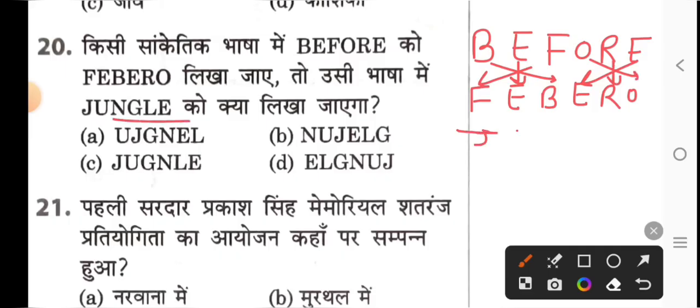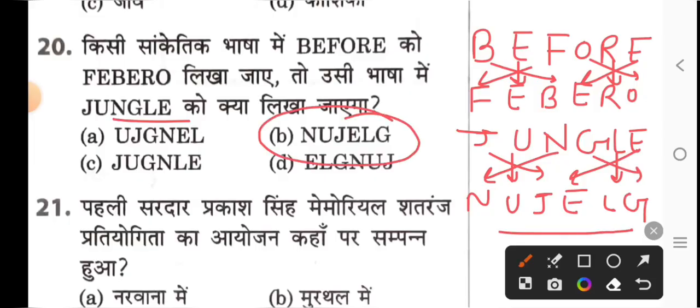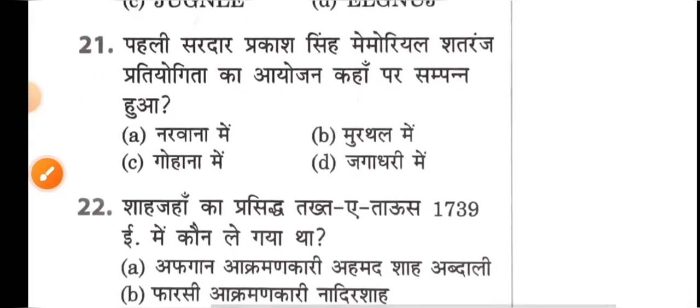If we apply the same method in the alphabet of jungle, then JUN will come in front, G will remain in the middle, J will go behind. After that C, E will come in front, L will remain in the middle and G will go behind. So the alphabets you get will be your answer. Option B is the right answer.